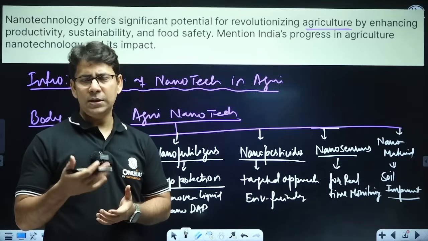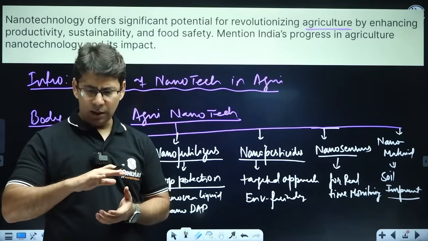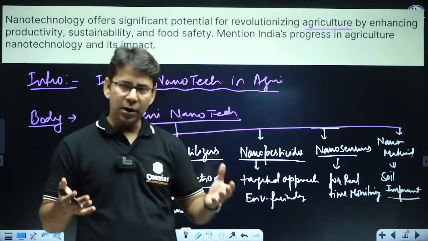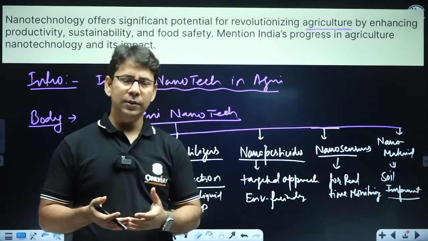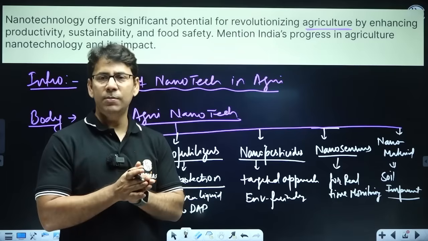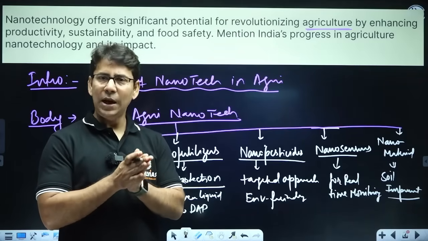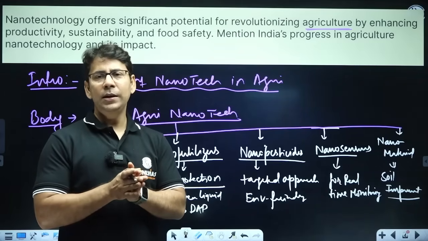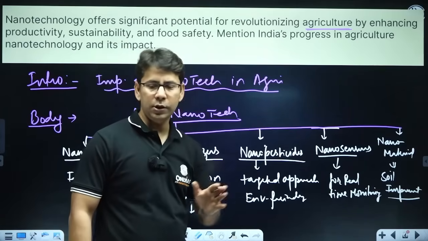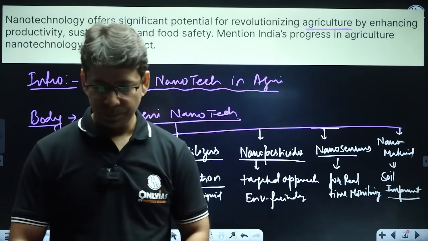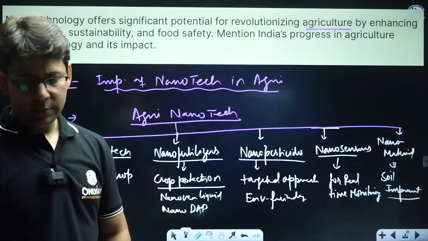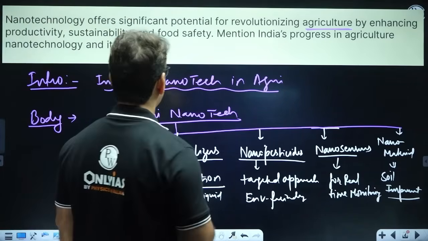So these chemicals will not be coming out easily and contaminating different parts of the environment, right? Similarly, nanopesticides, targeted approach, so the amount will be less, it will be sustainable, environment friendly, without killing any other insects which may be useful for us. And these two things we have already talked about, right? So that is what we talked about, right? So that we can use it.